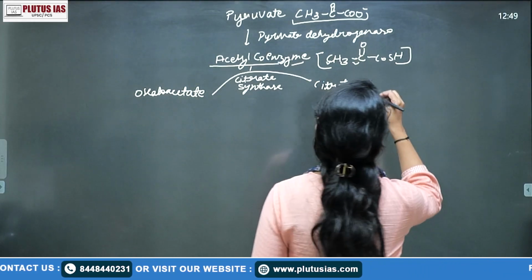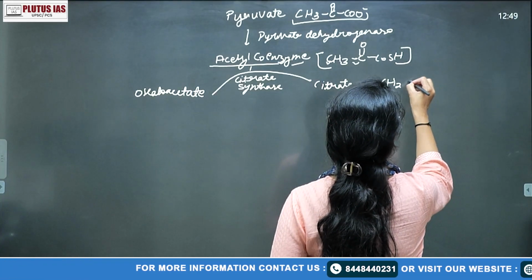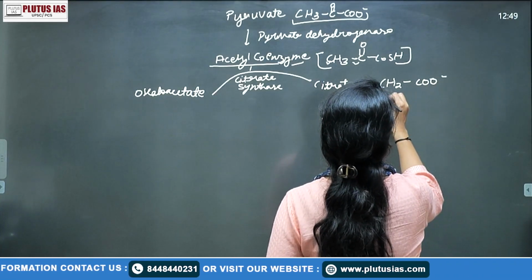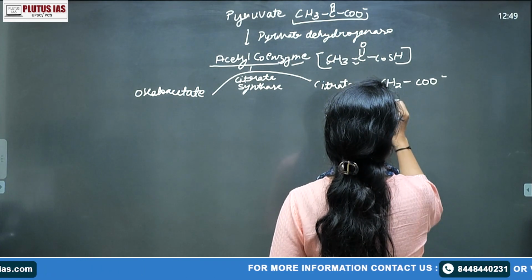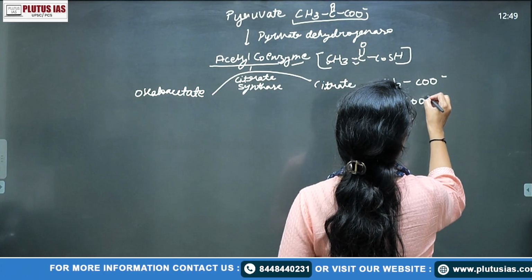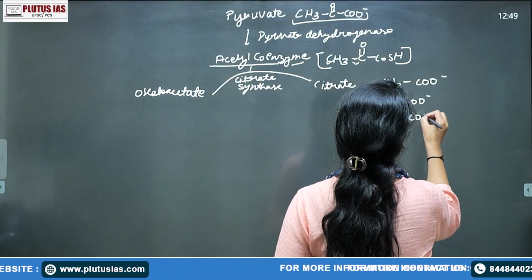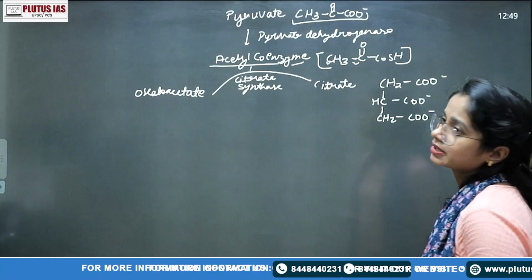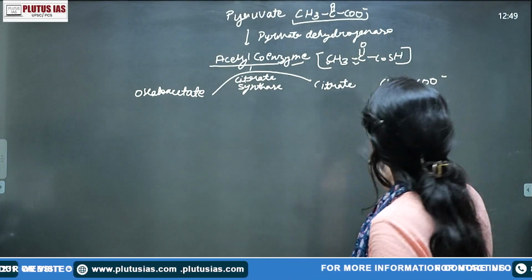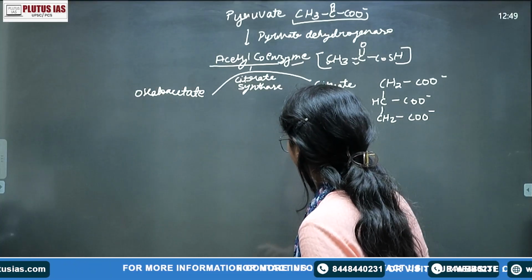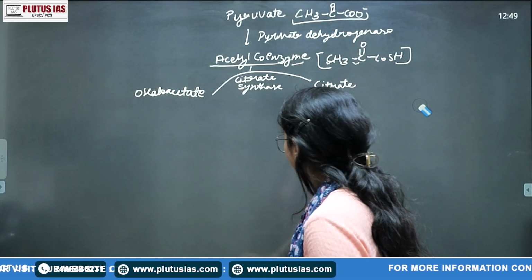So citrate is your 6 carbon compound. How is it a 6 carbon compound? CH2 COO minus, CH COO minus, and again CH2 COO minus. This is your simple citrate, but you do not need to make the diagram because it will be time taking also.